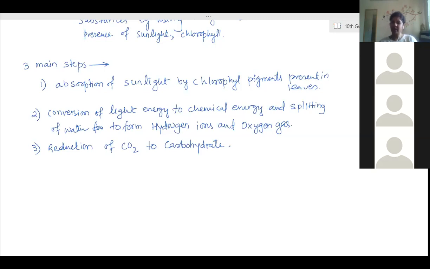So therefore they directly depend on the cell sap of other plants, or if we take animals, they directly depend on the digested food of other animals. This is the reason why roundworms, if present in humans, are generally present in the intestine. Why are they present in the intestine? Because they don't have their own process to digest food.